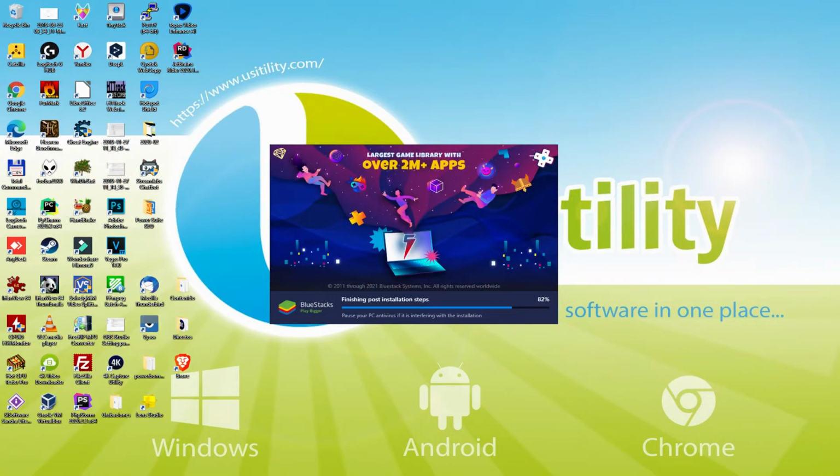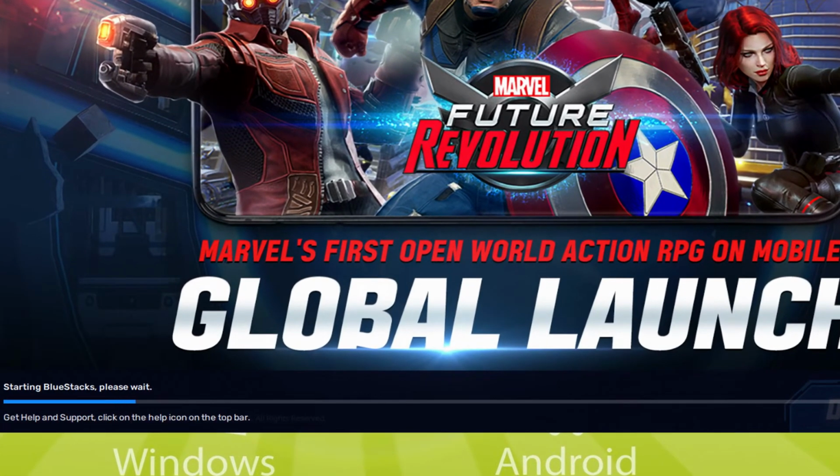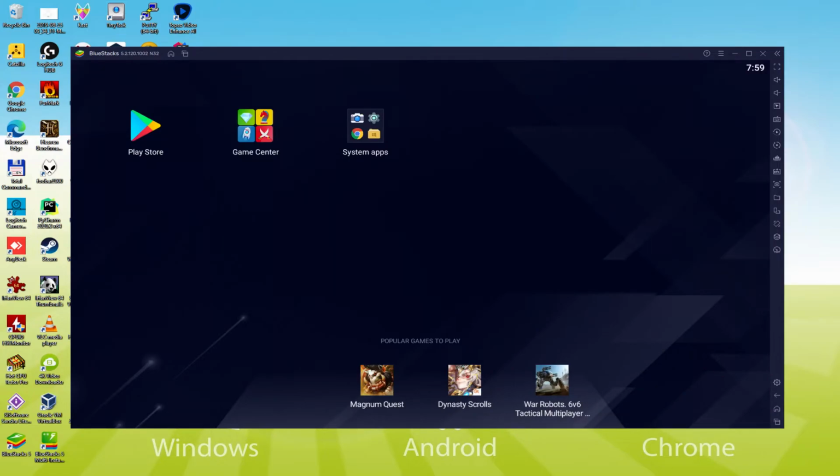The installation has already finished for me. At this moment, the emulator has been started automatically. As you can observe, down here, we have a progress bar that will fill up, then when it reaches the finish, the emulator is launched for the very first time. In reality the emulator has already been started, here it is for the very first time.